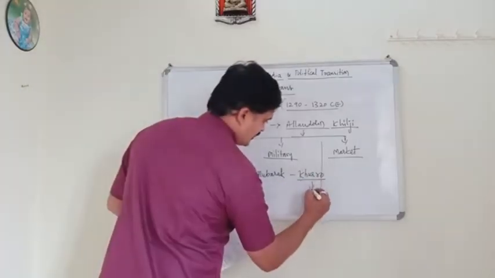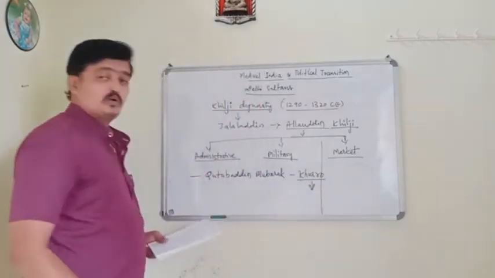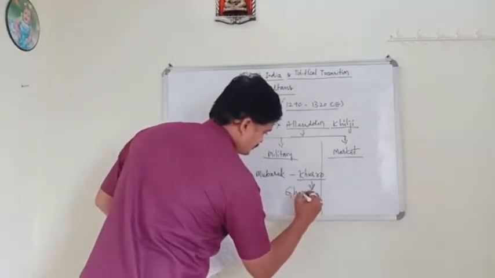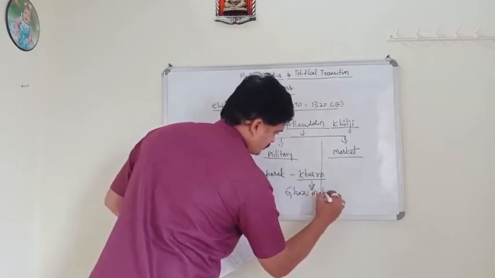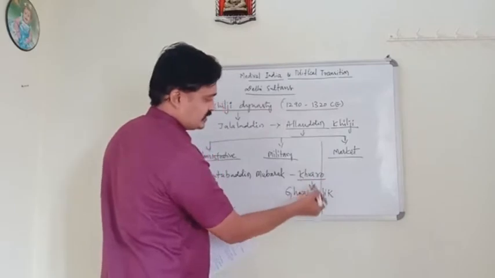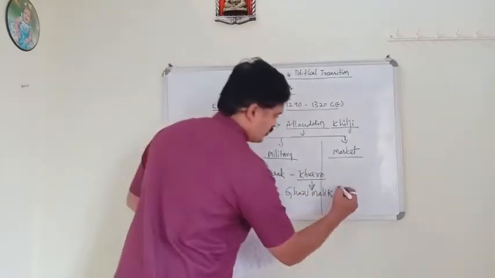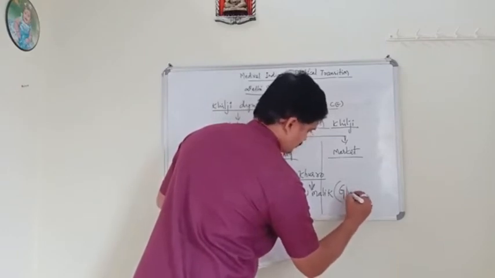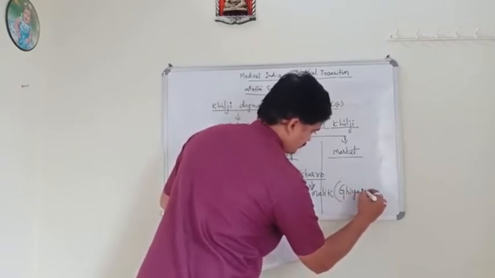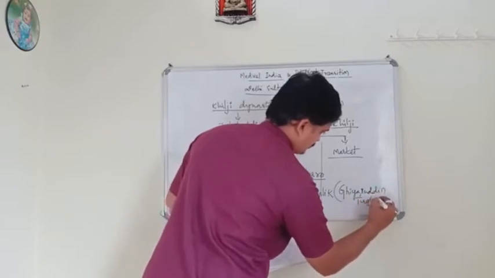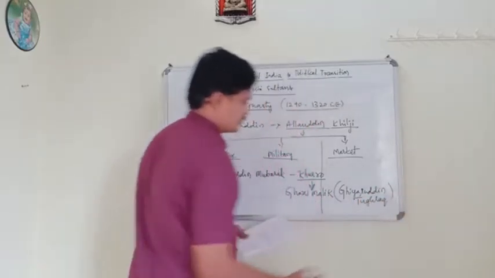Later, Khusro was killed by Ghazi Malik, whom we also call Ghiyasuddin Tughlaq.